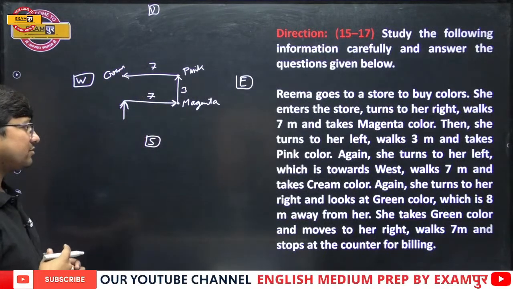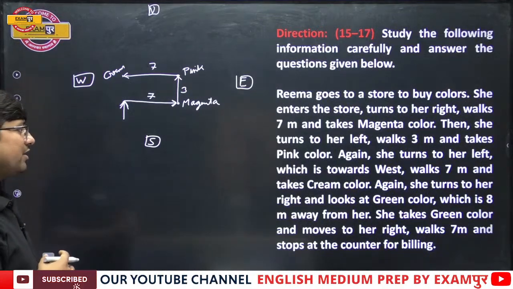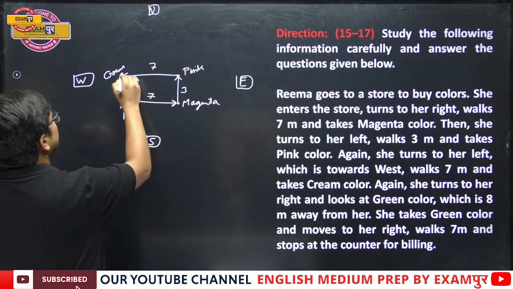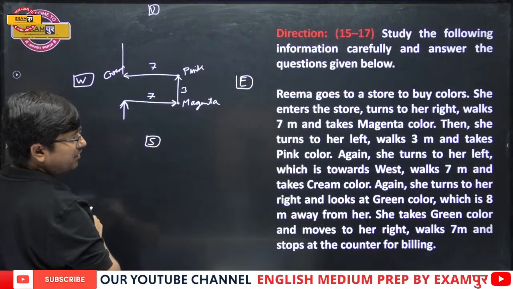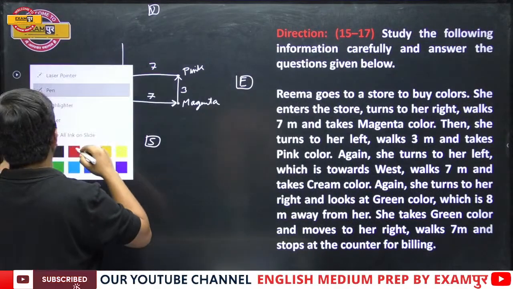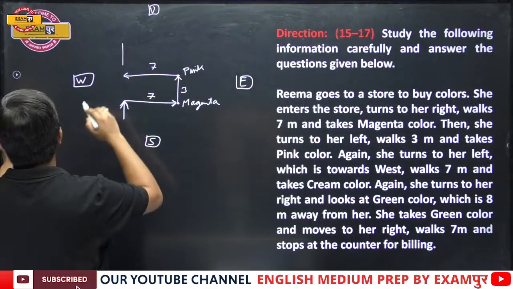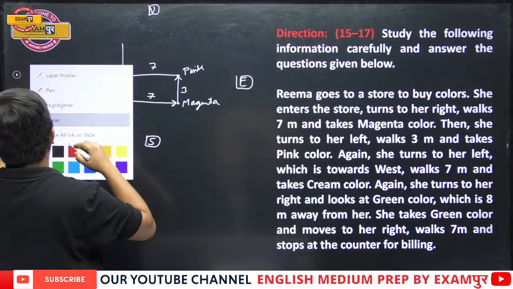After this, again she turns to her right and looks at green color. See, first of all, this is cream. My handwriting is very poor, so I'm writing cream over here.